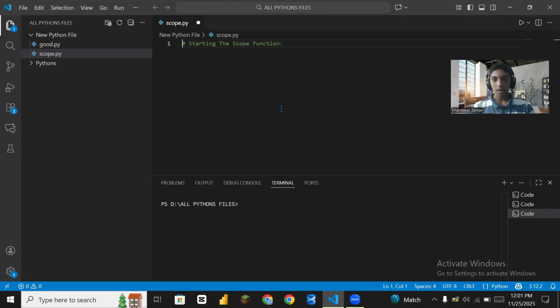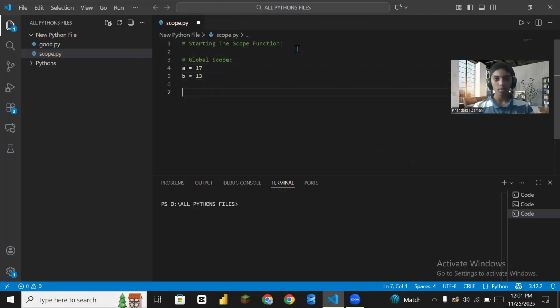Now enter, and we are going to add a hashtag comment, starting the scope function. We look at global scope first because it is important. Firstly, we learn about the global scope. Secondly, we learn about the normal scope. So comment it as global scope. Now we use letters and numbers: A is equal to 17, B is equal to 13.